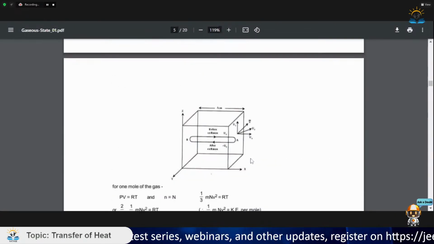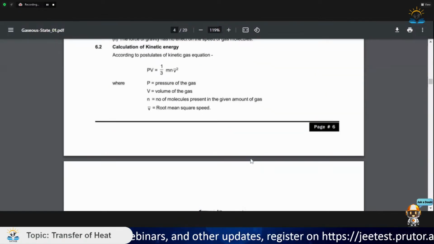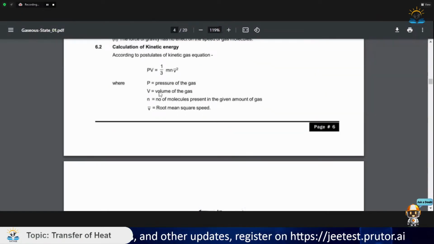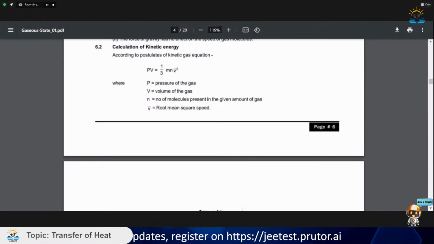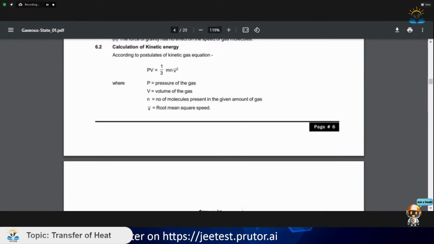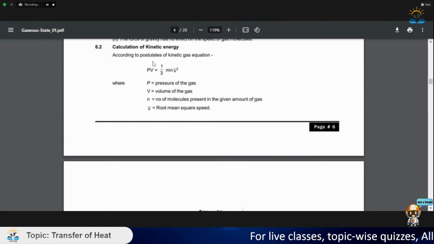Now see, here comes the kinetic energy. Here comes the calculation of kinetic energy, basically how kinetic energy and temperature are dependent on each other. Direct questions come on this concept in JEE, and questions come in the type of integers and also in single correct questions. So first of all, let us see the postulates.